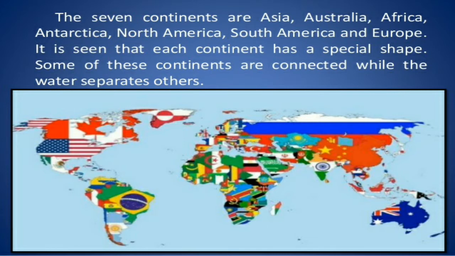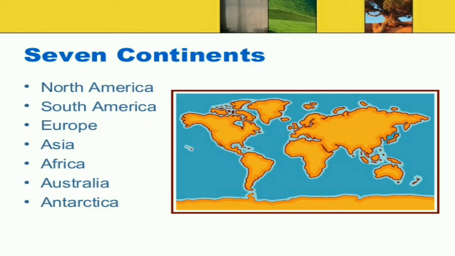Earth is divided into seven main continents. Here we can find a photograph of the seven continents and their names: North America, South America, Europe, Asia, Africa, Australia, and Antarctica.